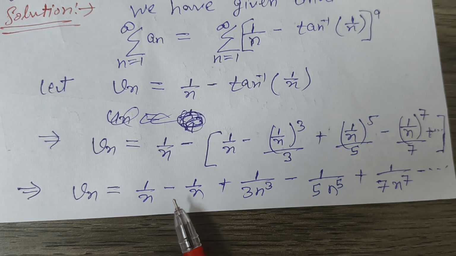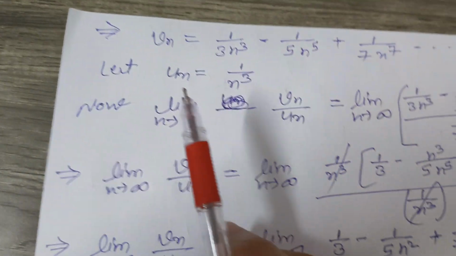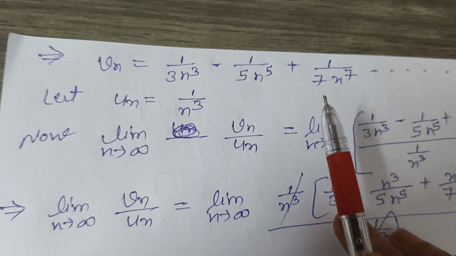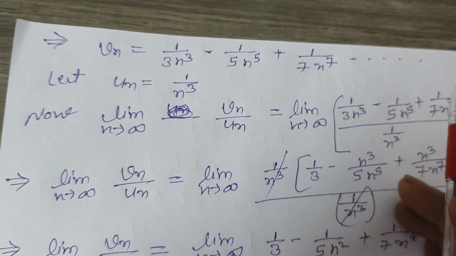Here 1 by n and 1 by n cancel out. So we get Vn equal to 1 upon 3 n cube minus 1 upon 5 n power 5 plus 1 upon 7 n power 7 minus dot dot dot.